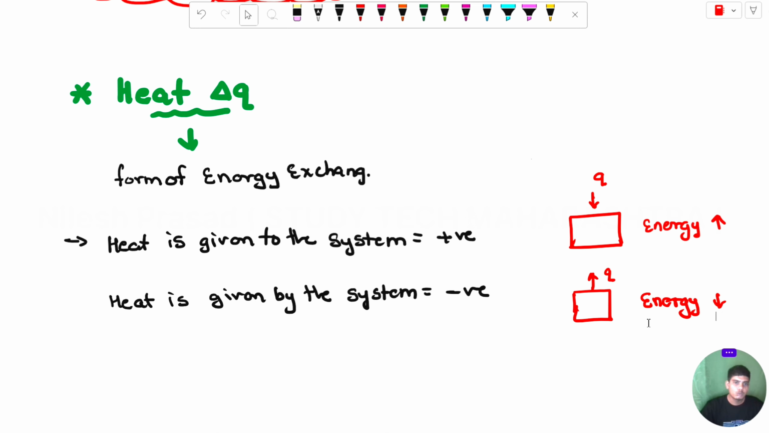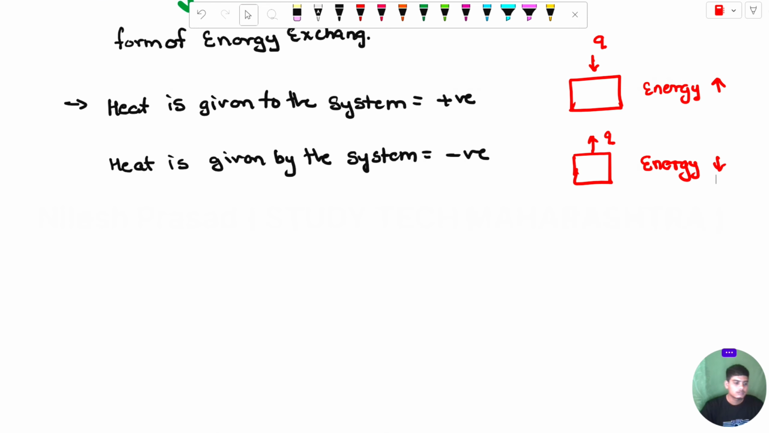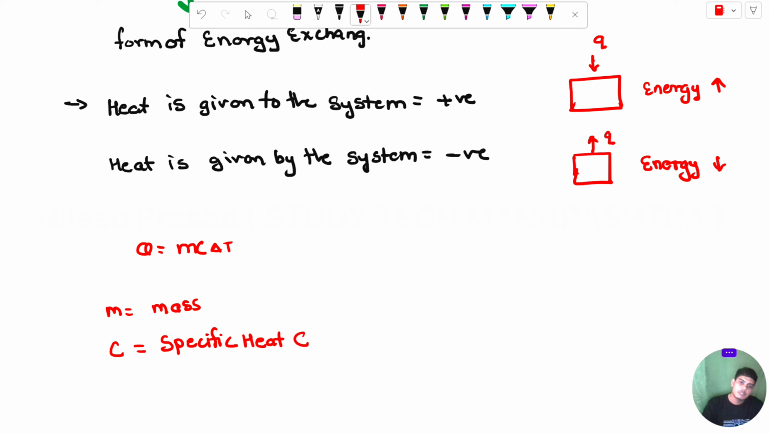The formula for the heat is Q is equal to mc delta T. What is the m? M is the mass. M, not n. What is the C? C is the specific heat capacity.